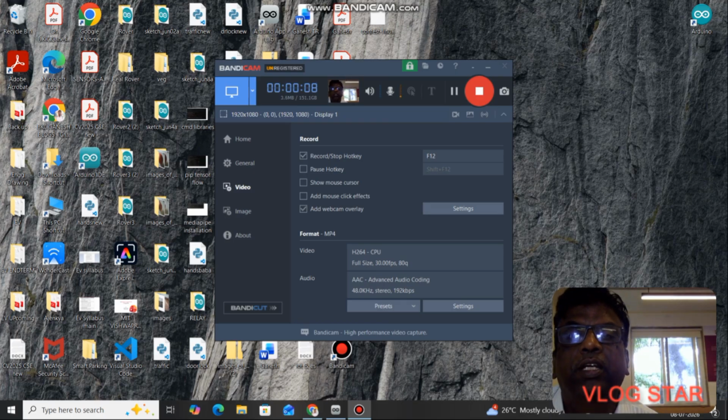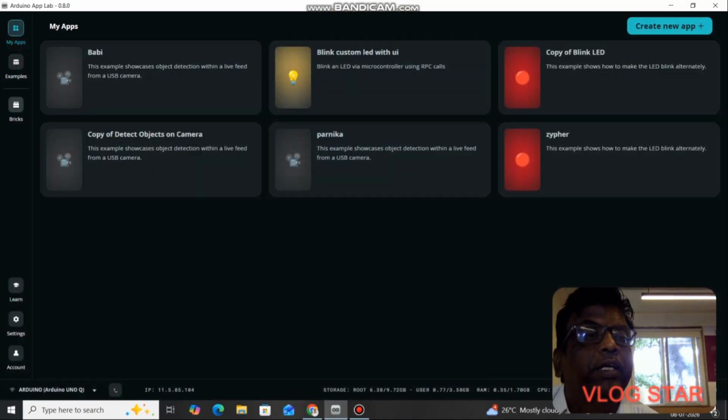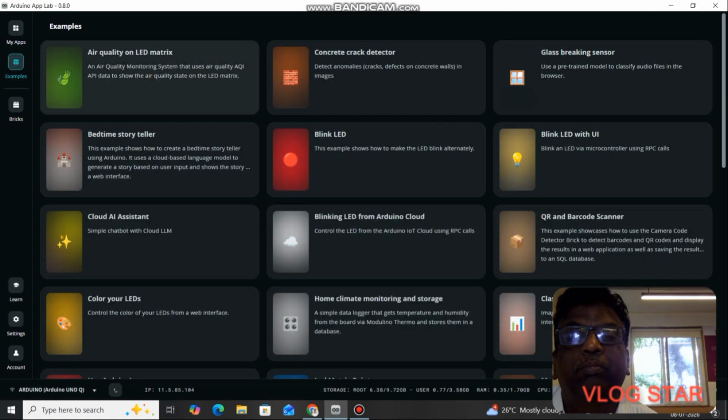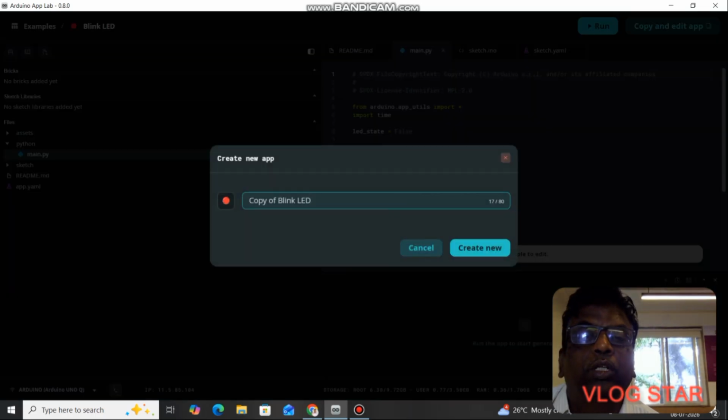So this project is mainly about controlling a customized lock with the UNO Q. Here what we are trying to do is take the Arduino UNO Q App Lab and go to the examples section. We are going to consider this Blink LED example, and we have to copy and edit this app and create our customized app. So I am going to copy it and name it Sidra.